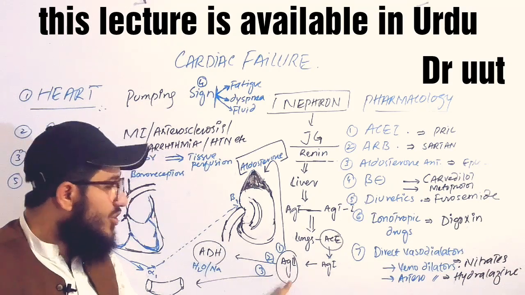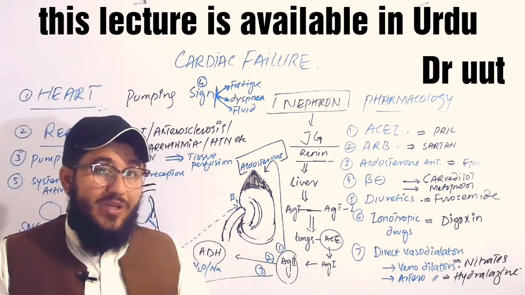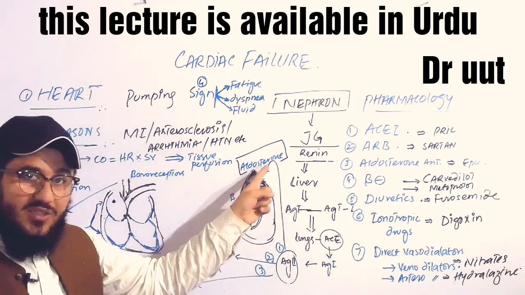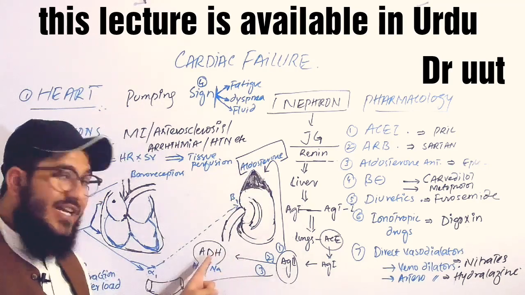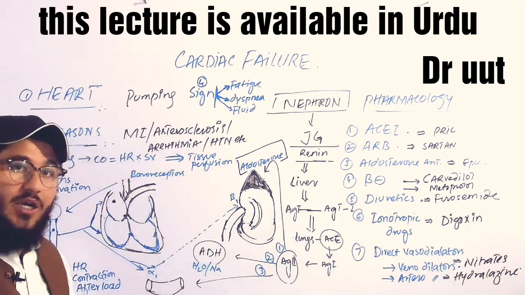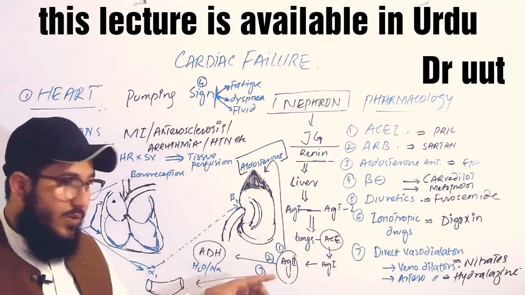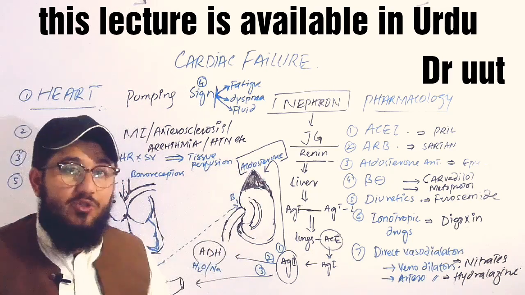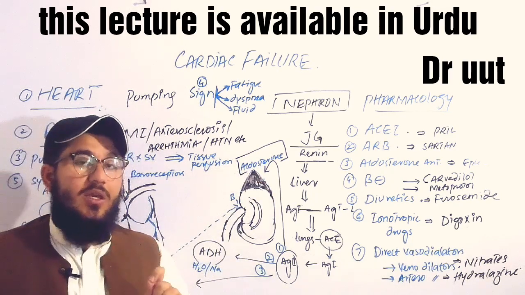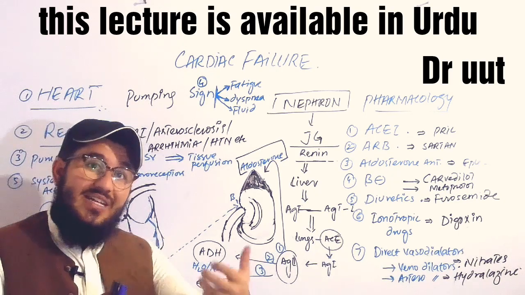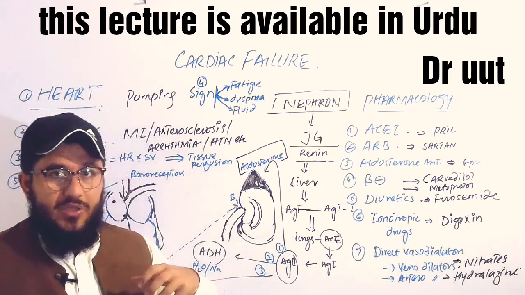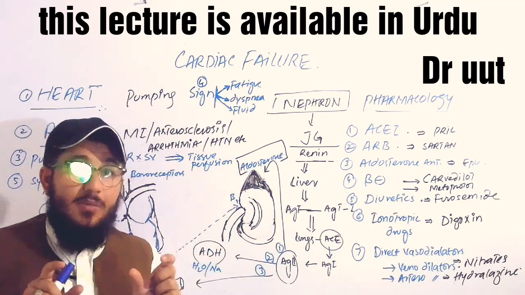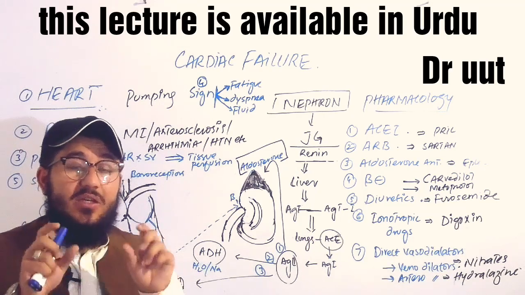This angiotensin II has three jobs to increase the cardiac output. One is on the adrenal gland, by releasing aldosterone. Another is on the antidiuretic hormone, and the third is on the arterioles. Coming to the first, when it acts on the adrenal gland, it will release aldosterone, and we know that its action is on the nephron. It will cause the reabsorption of salt and water. When the salt and water come back to the blood vessel, the blood plus salt plus water will increase the concentration of the blood.